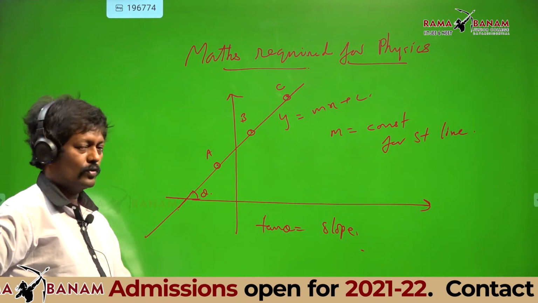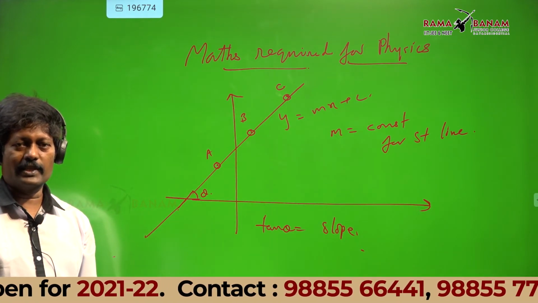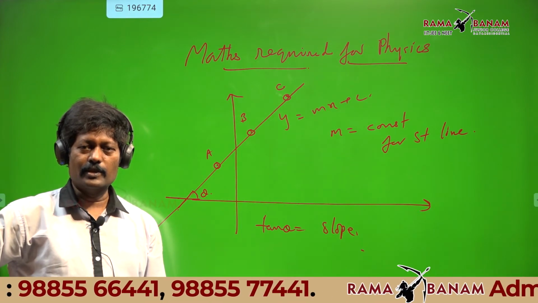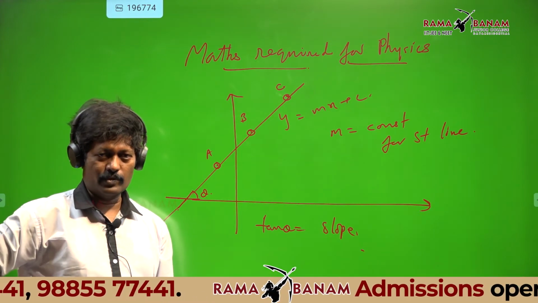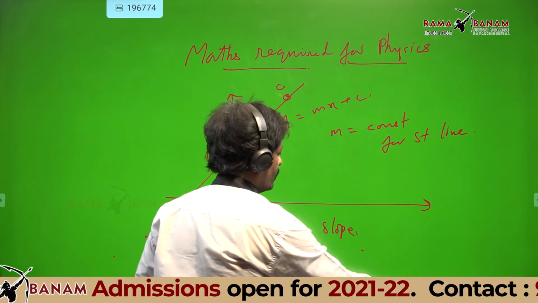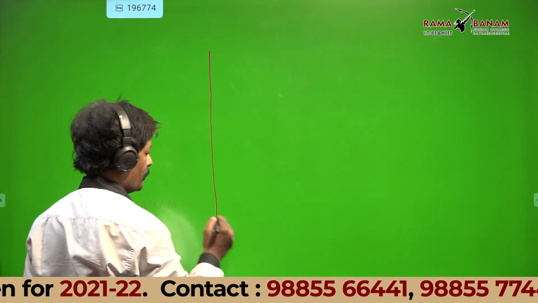Tan theta gives you the slope, where theta is the angle made by the straight line in the positive x direction. Okay? Right. Now listen. Sir, one minute, do you want the previous one?